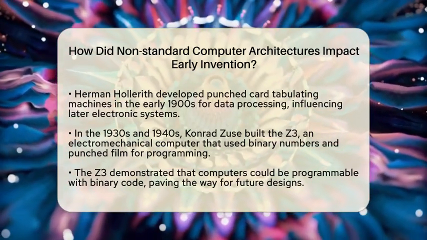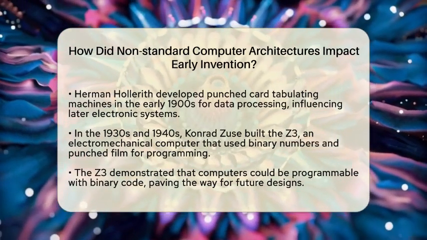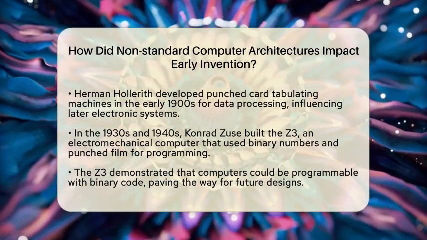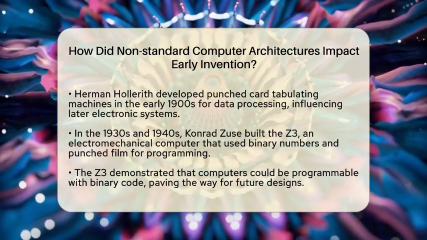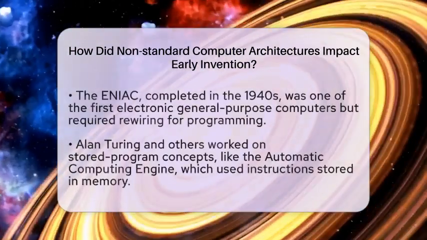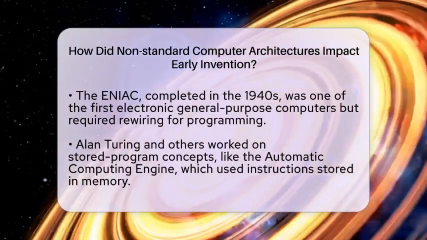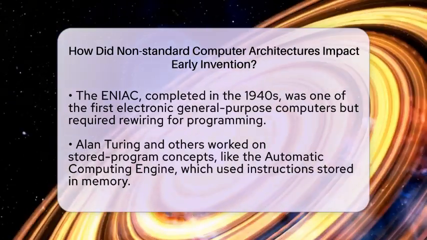In the 1930s and 1940s, several different architectures appeared. Konrad Zuse built the Z3 in 1941, which was an electromechanical computer that used binary numbers and punched film for programming. This was different from other designs that used decimal systems. The Z3 proved that computers could be programmable using binary code, opening the door for future designs.